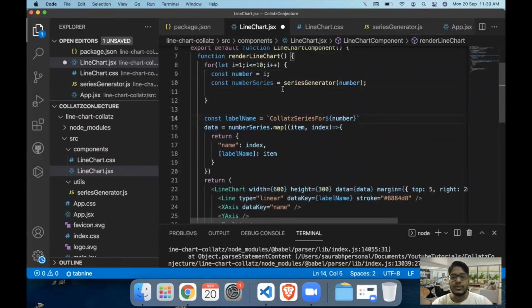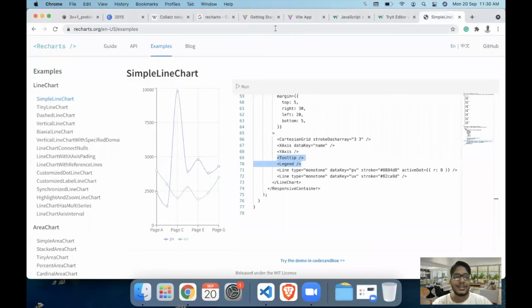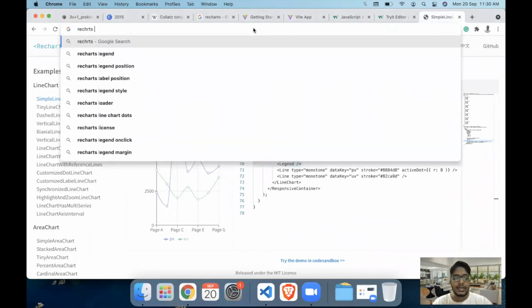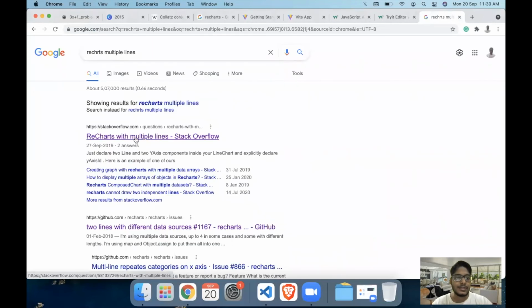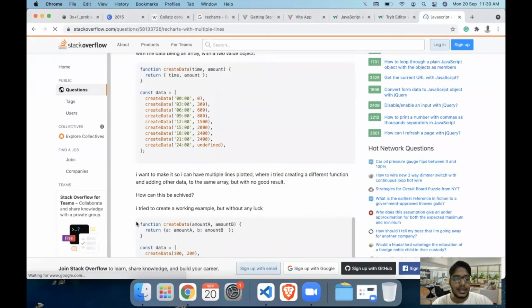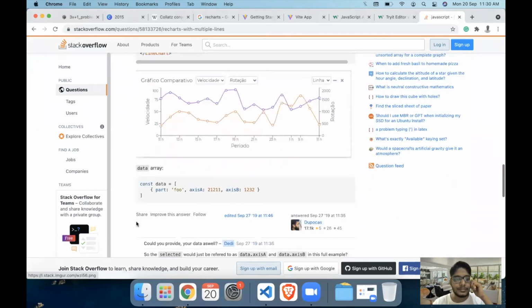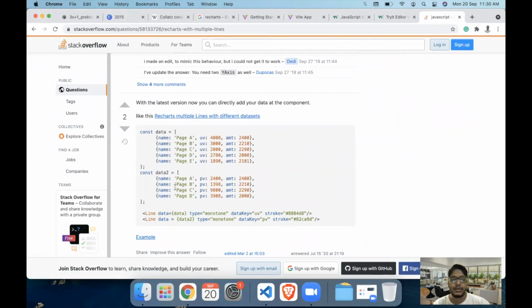And now comes the most difficult part, which is the data creation part. Now if you search for Recharts with multiple lines, there is a way in which Recharts requires the syntax to be. So with multiple lines, this is how it works. You create an array for each of those lines. For example, let's say you have line 1 and line 2. For each of those values, you create an array like this, and you use that value as the data for each of those line components.